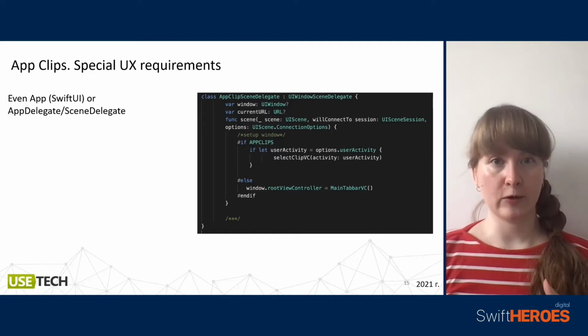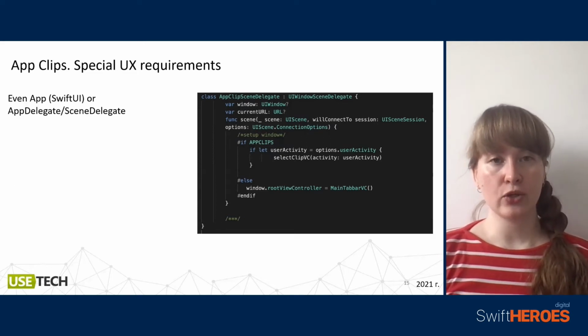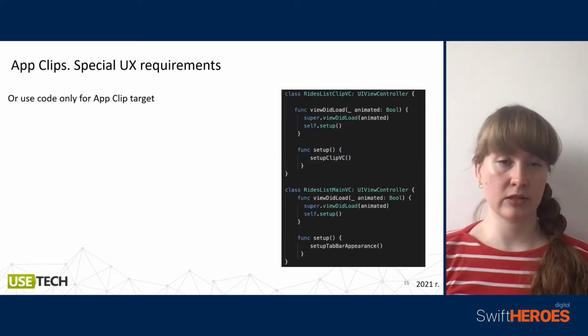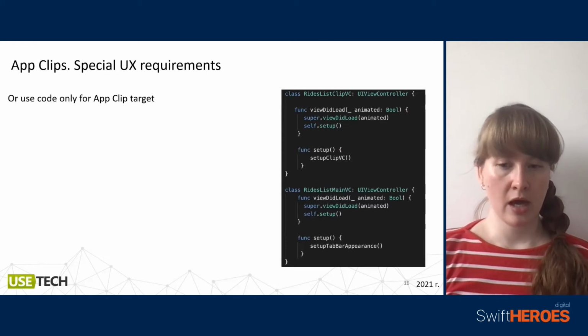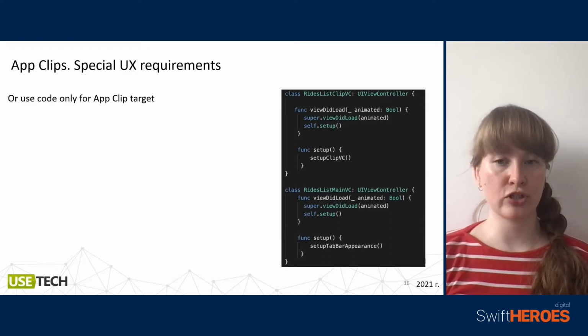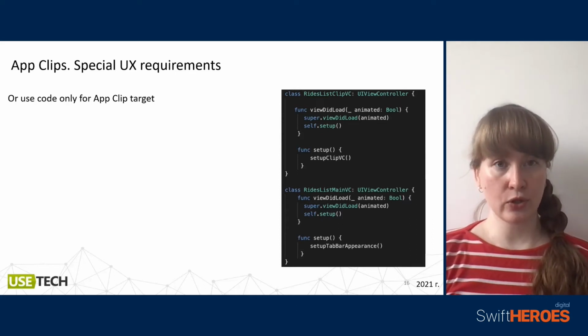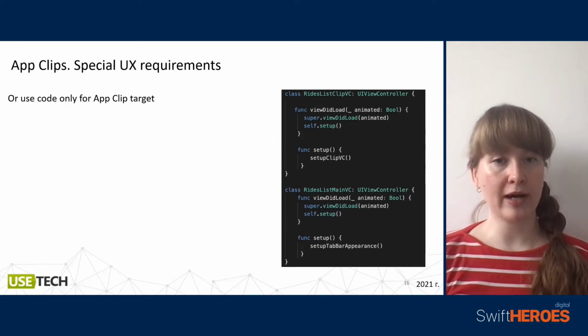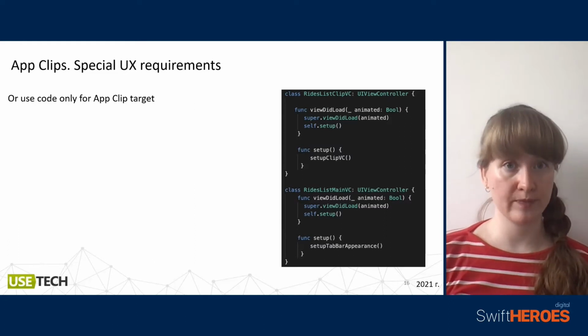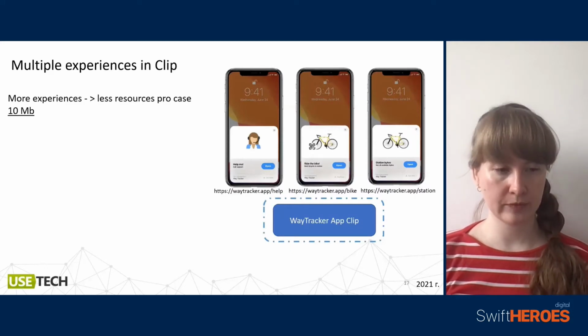So for example, we define our controller for our AppClip with the user activity, or maybe we can use our main tab bar for our iOS app. It is a normal solution. Or we can create specific code, specific files only with the information that we need, separately for AppClip and separately for iOS. So it could be really simple, but we can repeat a lot of code. It could be a lot of equal code, mostly equal code.